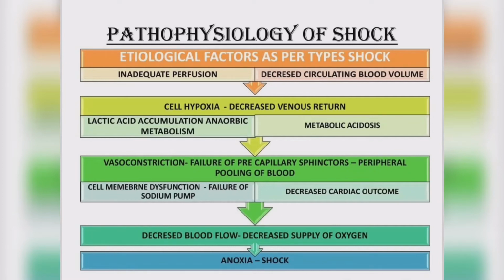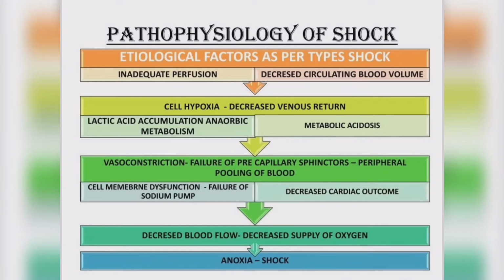Initially it will be at the local level, then it goes to the general level, that is metabolic acidosis. And next is vasoconstriction, which leads to failure of the pre-capillary sphincters. Mainly, vessels will be constricted, which leads to failure of the pre-capillary sphincter, and then there is increased blood circulation to the periphery as compared to the vital organs. This is a major issue, where decreased blood circulation to the vital organs leads to failure or dysfunction of vital organs like the heart, kidney, liver, lungs and brain.